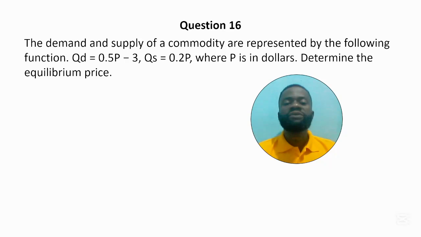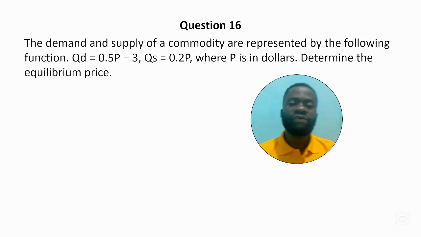Question 16. The demand and supply of a commodity are represented by the following functions. Quantity demanded equals 0.5p minus 3.